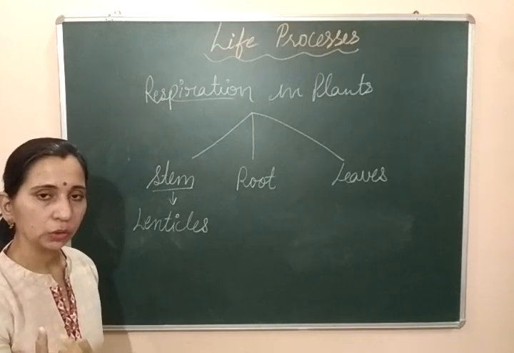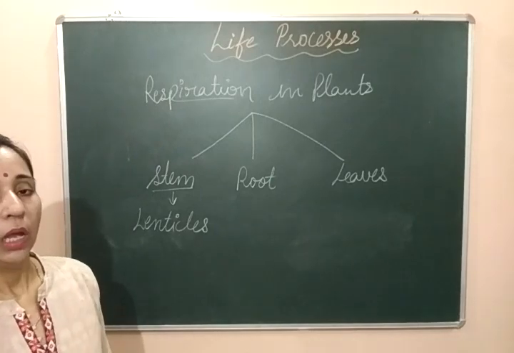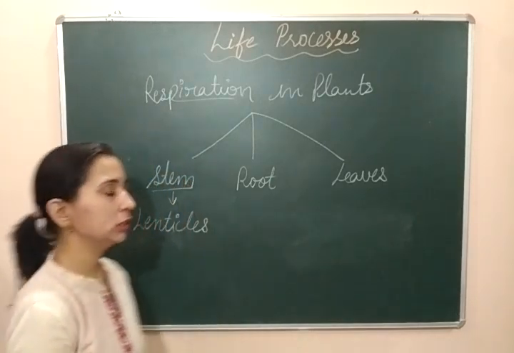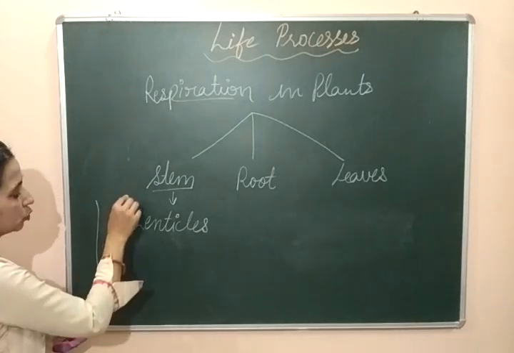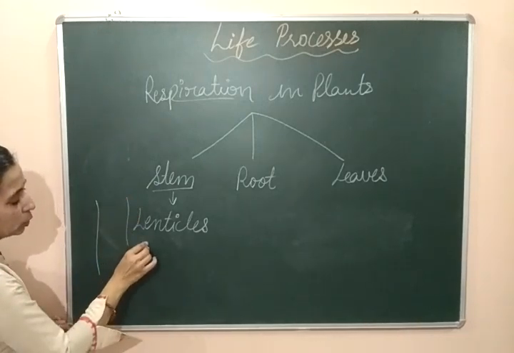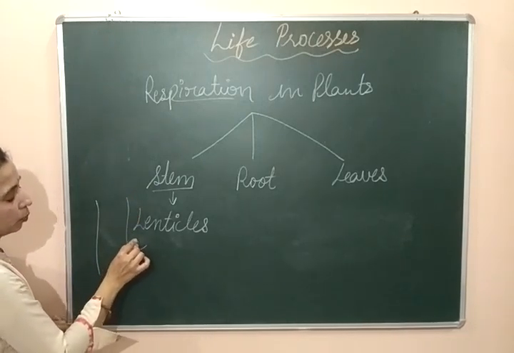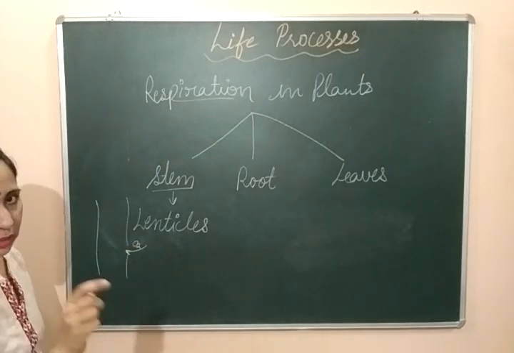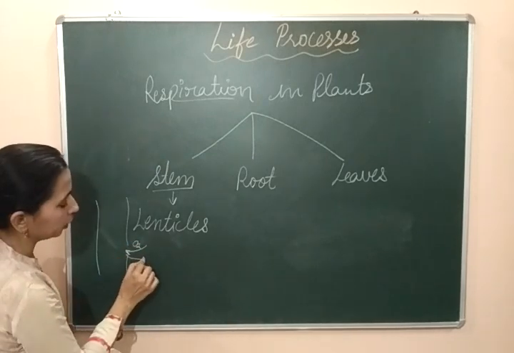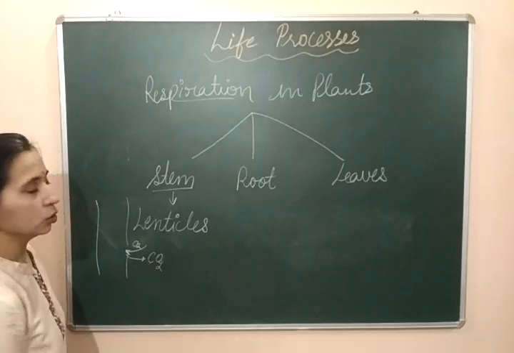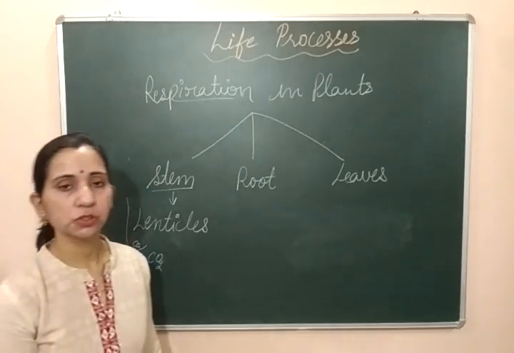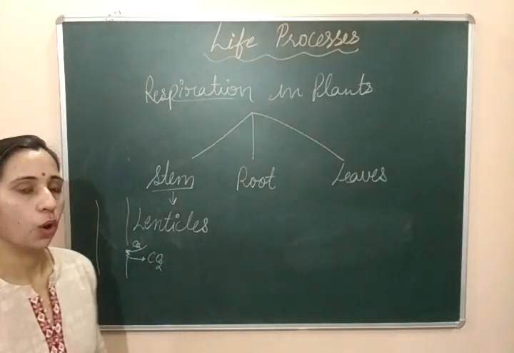ये पोर लाइक स्ट्रक्चर होती है जो स्टेम के ऊपर प्रेजेंट होती है, और इन्हीं पोर से ऑक्सीजन अंदर जाती है. Like if you take example of stem, suppose this is the stem, it has pore-like structure through which oxygen can enter, oxygen अंदर enter होगी and carbon dioxide released out. So these pores are lenticels through which stems directly take oxygen.